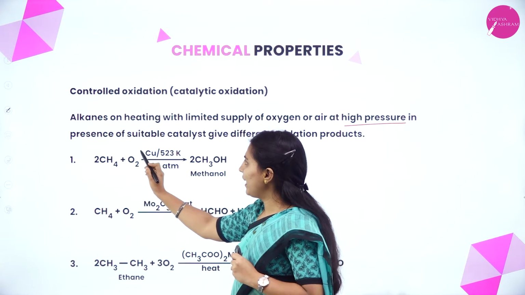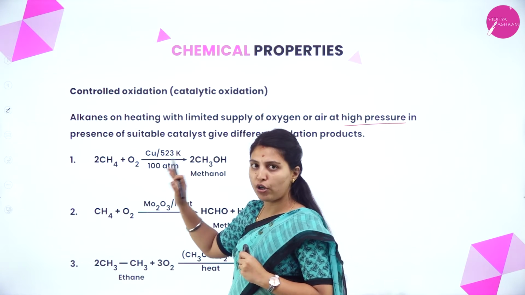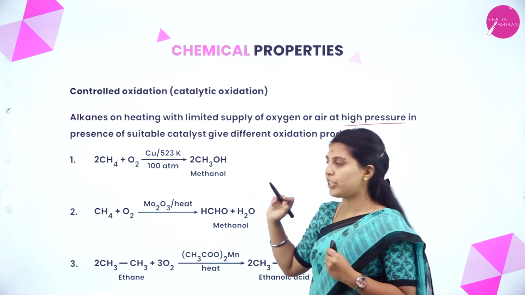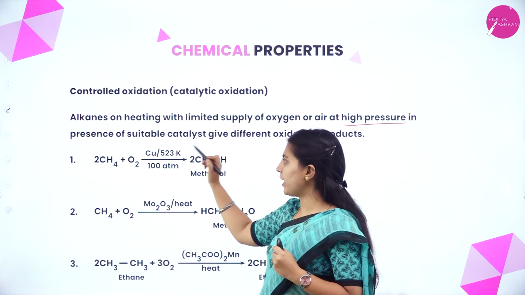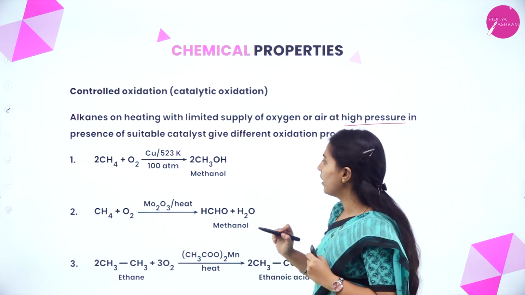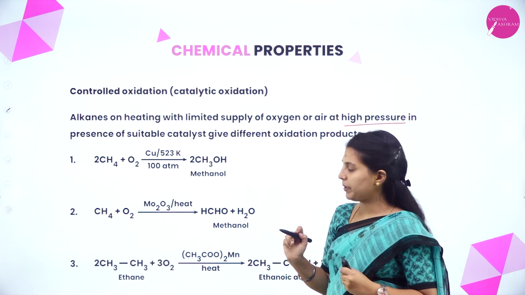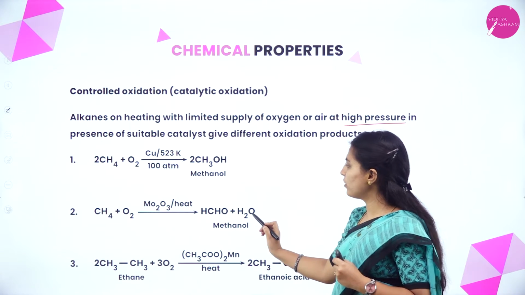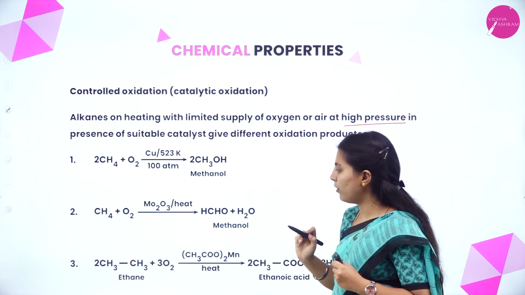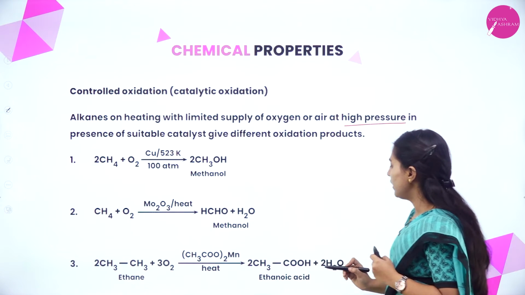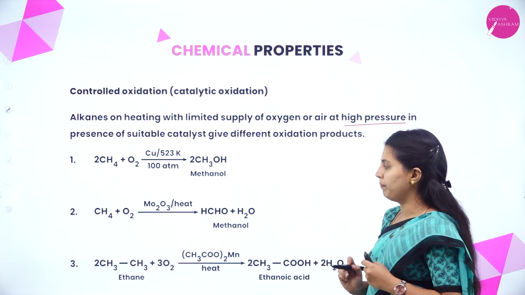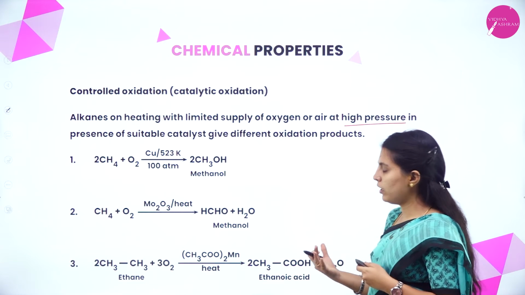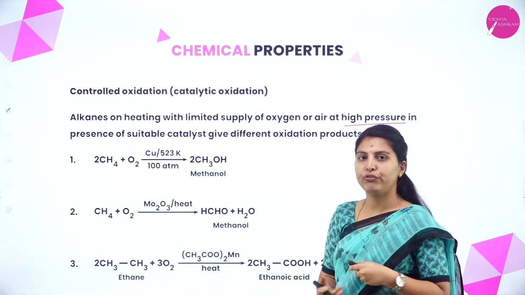See here, methane in the limited supply of oxygen takes place in the presence of copper as catalyst. At high pressure, that is 100 atmospheric pressure, and temperature 523 Kelvin, methanol will be formed. Here also, molybdenum trioxide they have taken. Here also formaldehyde will form. Here ethane gives ethanoic acid. Okay. Here see, methanol will form. Due to the oxidation, here alcohol is getting formed.